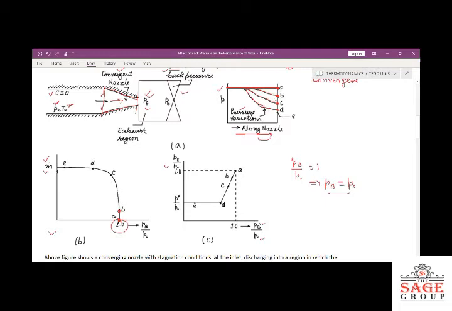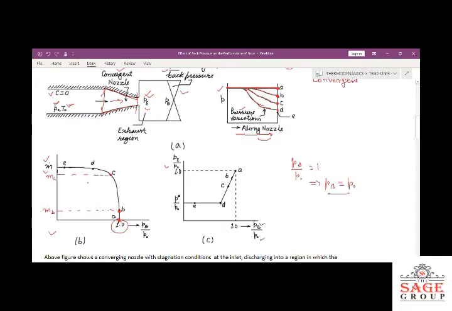On reducing this pressure here, what will happen? Slightly the mass flow rate will increase, and you can see that corresponding to this point, this will be the mass flow rate at this point. Suppose it is m_B. This is the mass flow rate corresponding to this point B. If we further reduce the pressure, suppose we get this point C. At point C, on further reduction of the back pressure, the mass flow rate will increase, and we get this value of mass flow rate. Suppose it is m_C. So what is happening when we are reducing the back pressure?